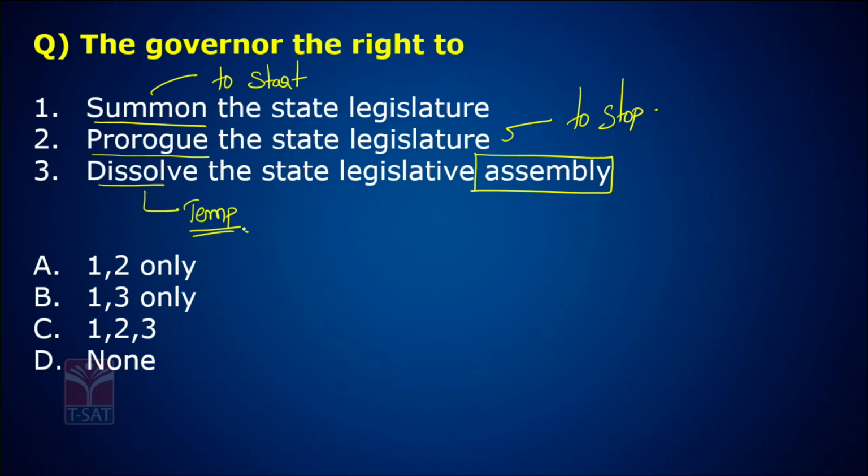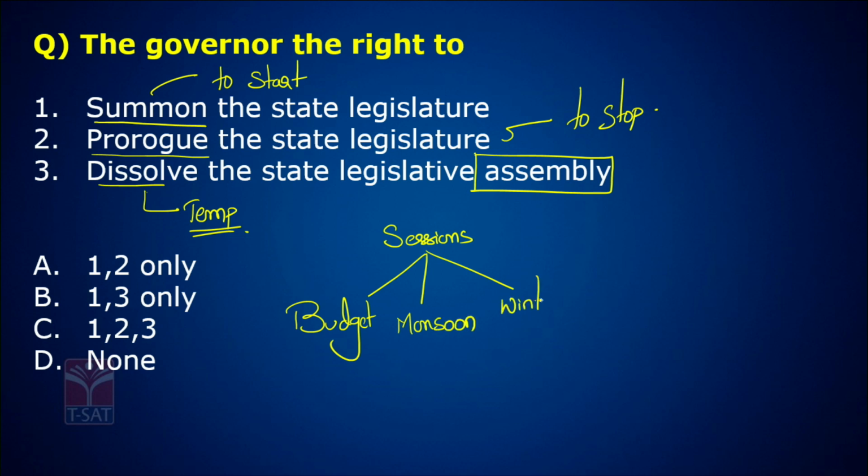Here in Parliament or state legislature, we generally have 3 sessions in a year. The first one is budget session, the second one is monsoon session, and the third one is winter session.